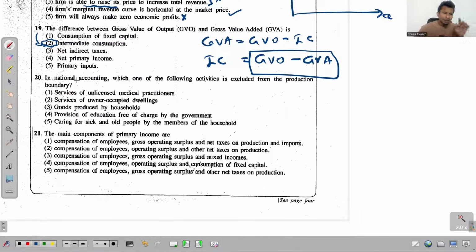20th. In national accounting, which one of the following activities is excluded from the production boundary? That's what we use.